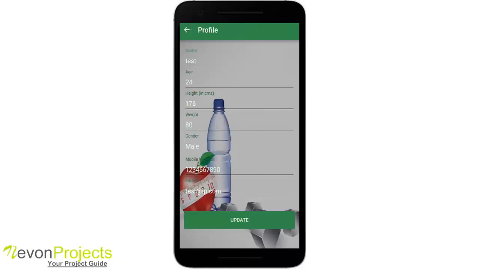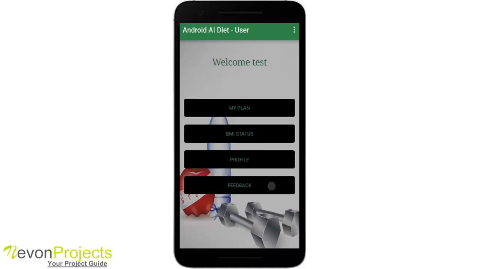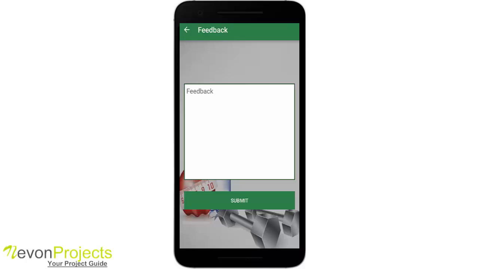Okay, in the profile I can update my physical attributes such as my age, my height and weight, and as I update my profile, the previous diet plan that I have just seen will be deleted, and if I go to my plan again, there will be a fresh new diet plan generated on the basis of my new physical attributes entered. So we'll see that later, and this is the feedback.